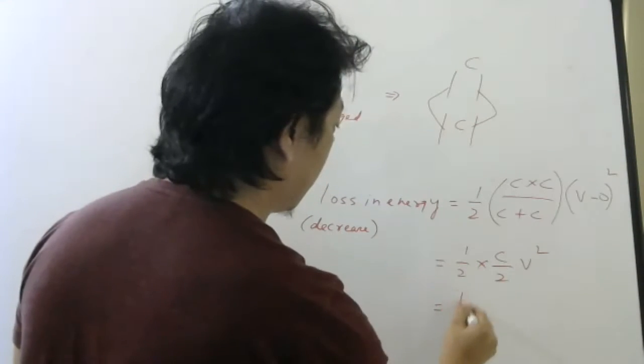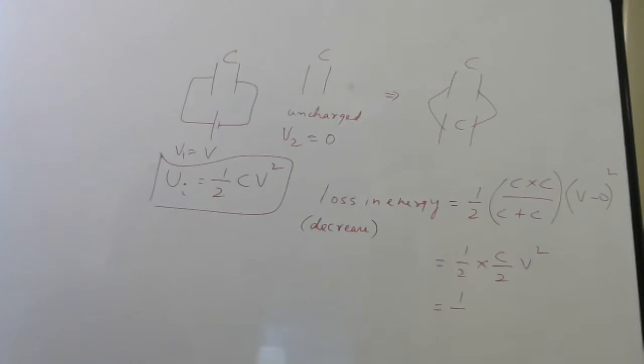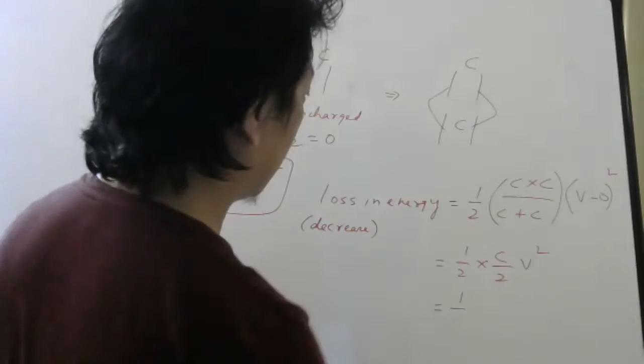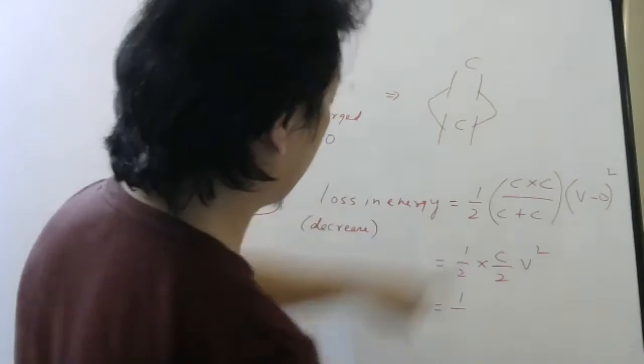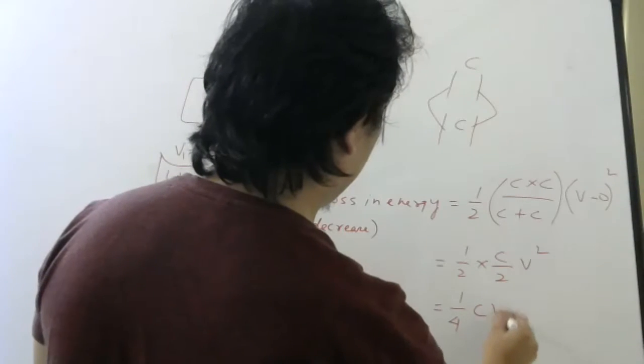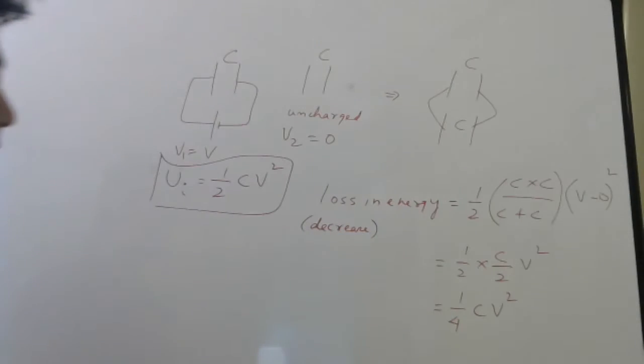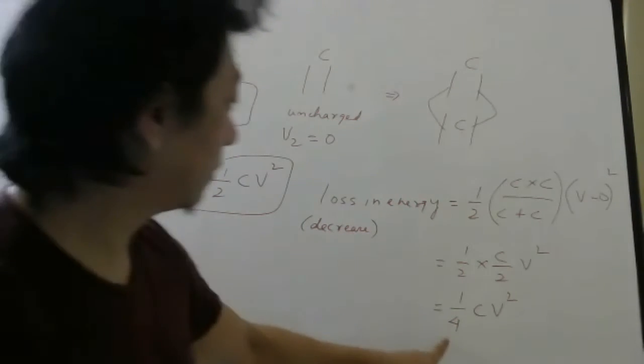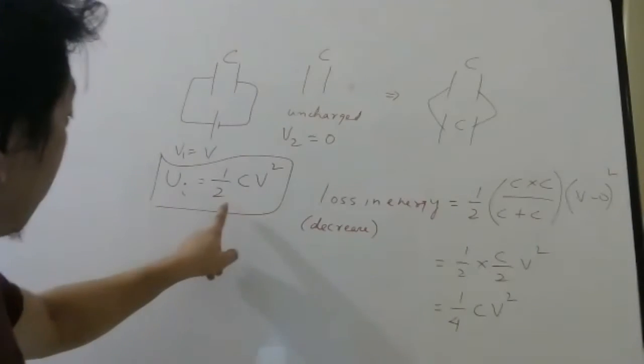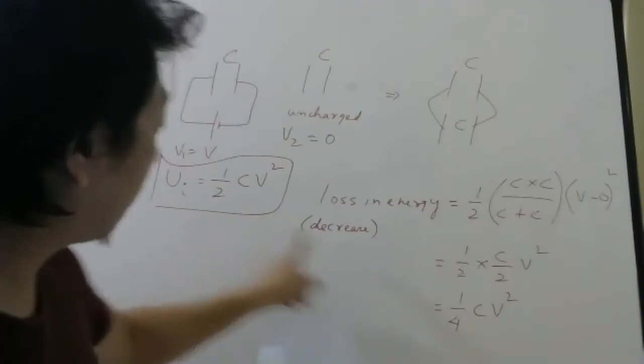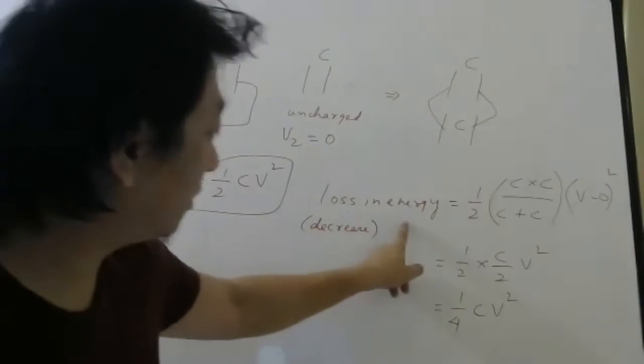Did I do it correctly, right? Yeah. So 1/4 of CV square. Yes or no, students? So you can see from here to here, by what factor it has decreased. The loss in energy is this.